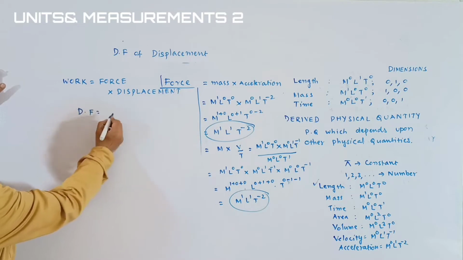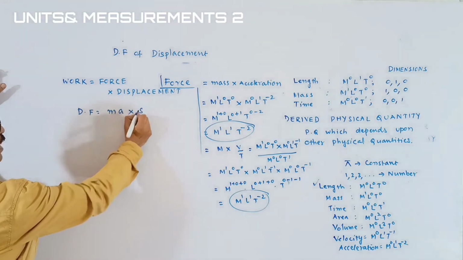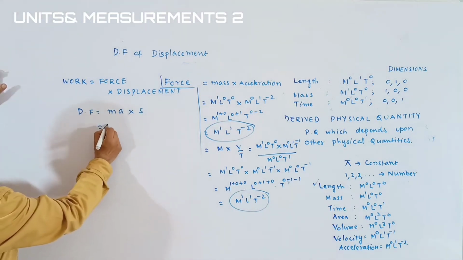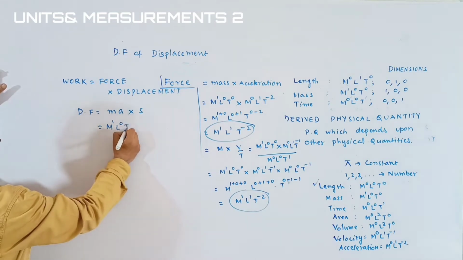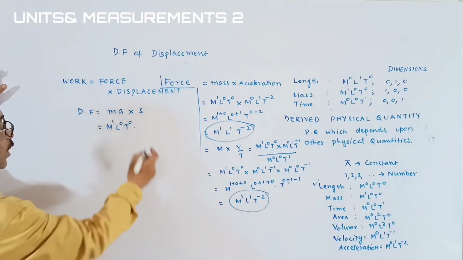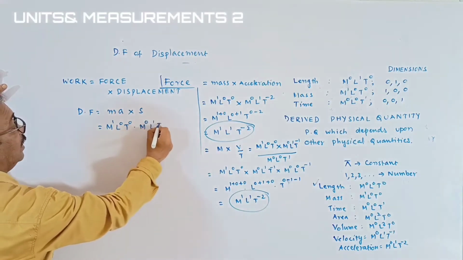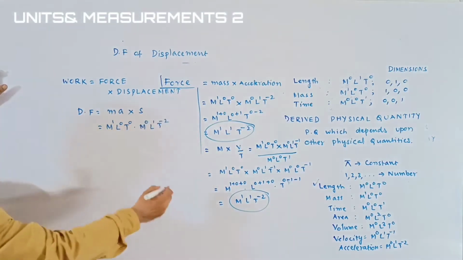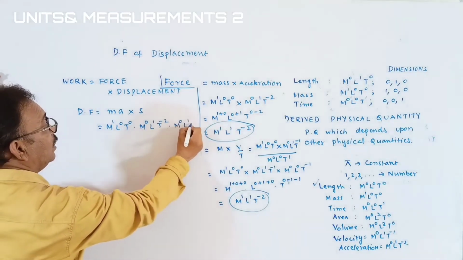Force is mass into acceleration. Displacement means S. Mass means I am writing the dimensional formula, M1, L0, T0. For acceleration we are borrowing M0, L1, T inverse 2. Displacement is nothing but length. That is M0, L1, T0.